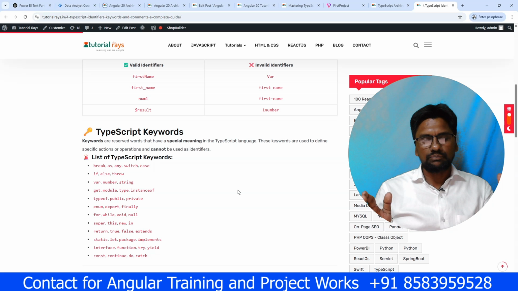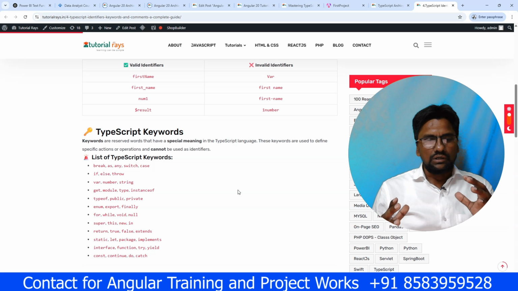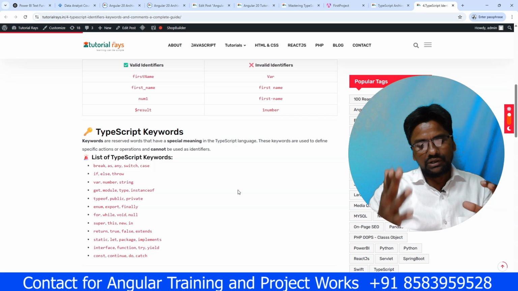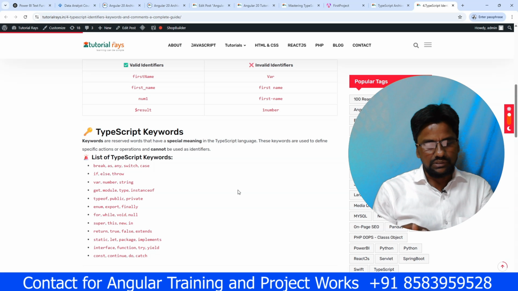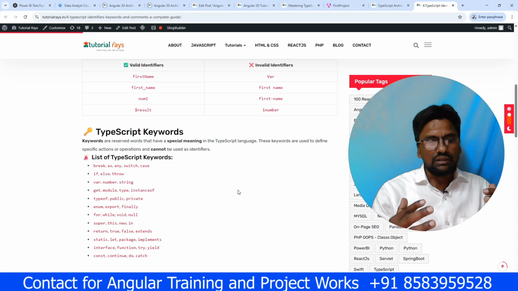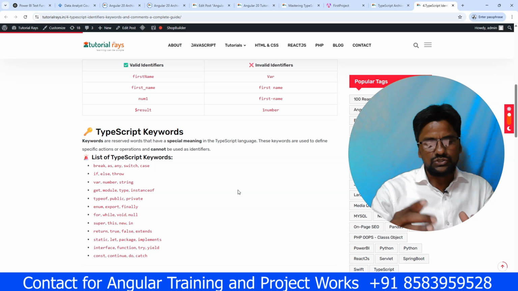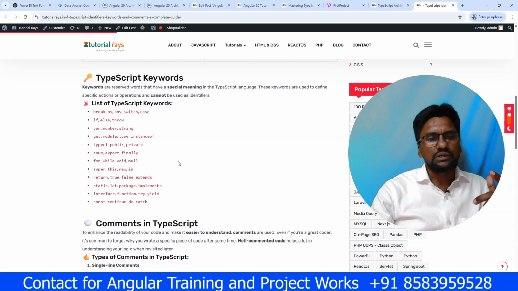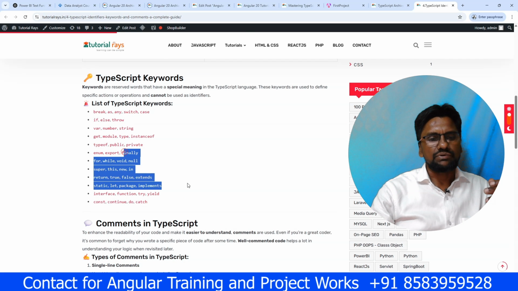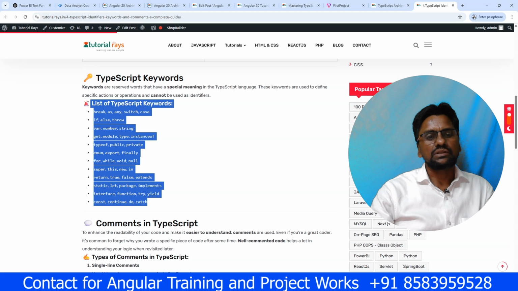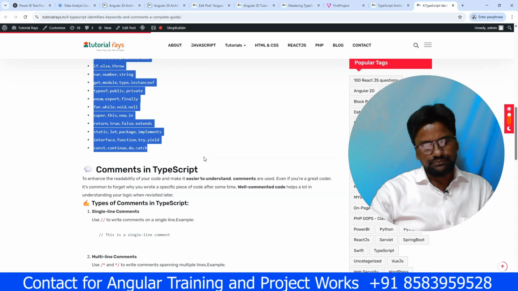You don't have to remember, guys. You just go through once, and one by one you will be using them later, so automatically you will recognize that okay, these are the keywords. Just remembering, learning by heart, is not going to help you, but just for the purpose of showing you what the keywords are. These are the keywords: break, point, if, else, and enum, return, static. So these are the list of the TypeScript keywords.